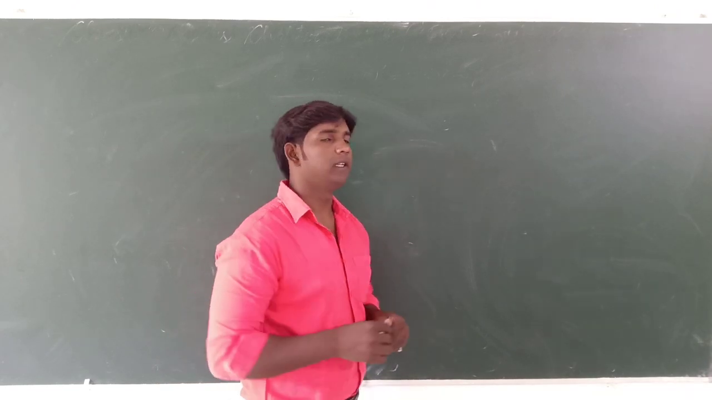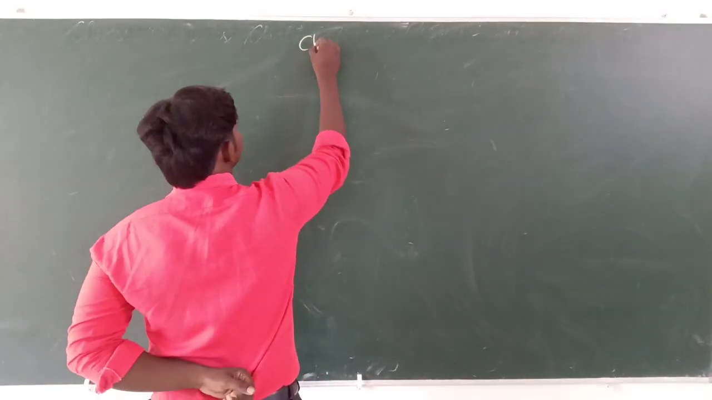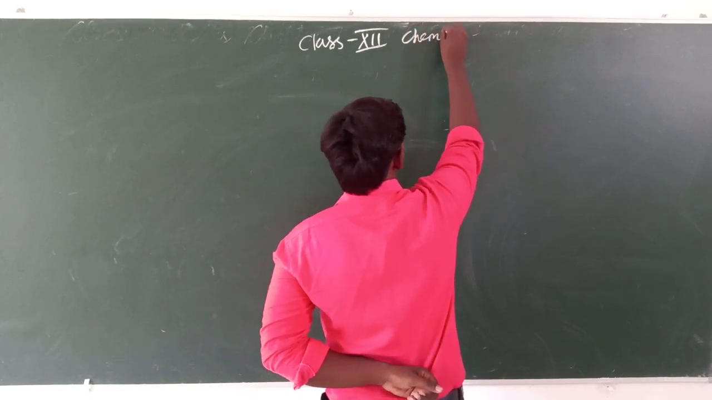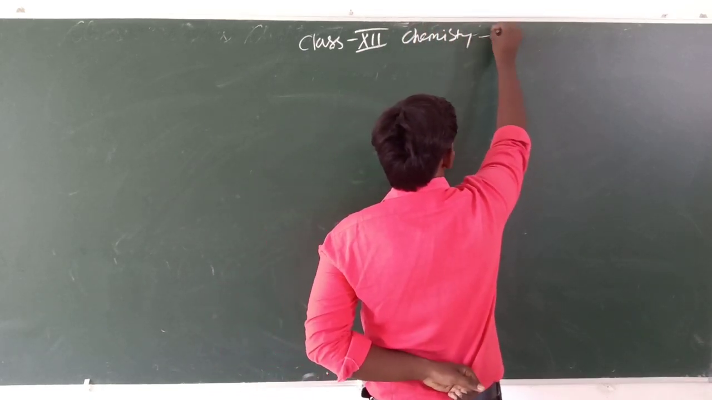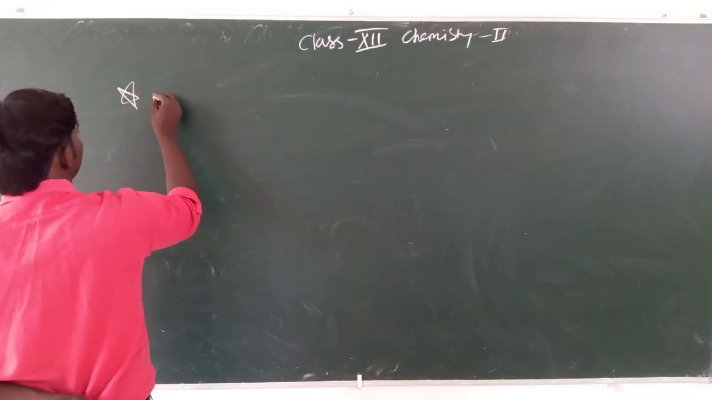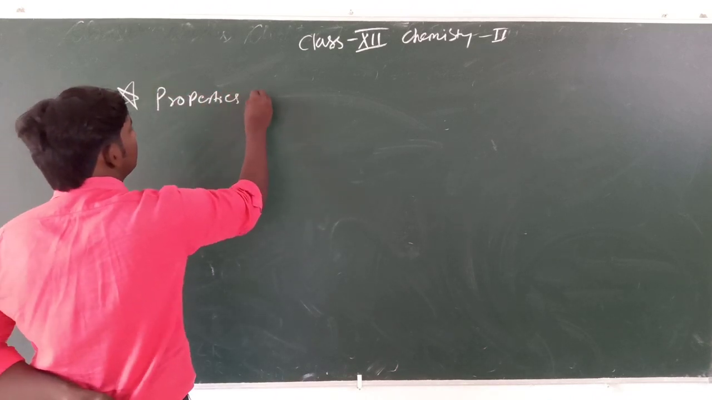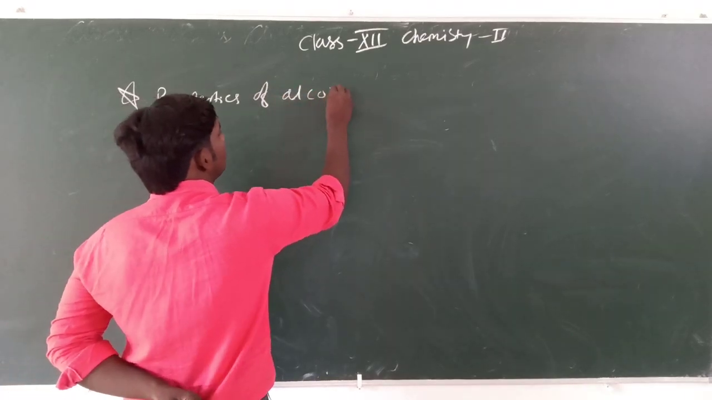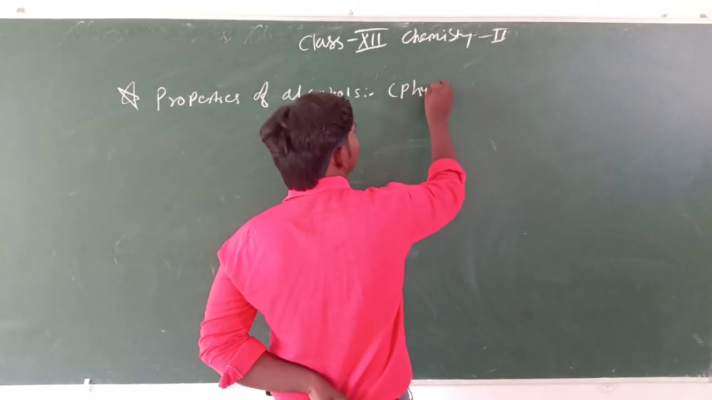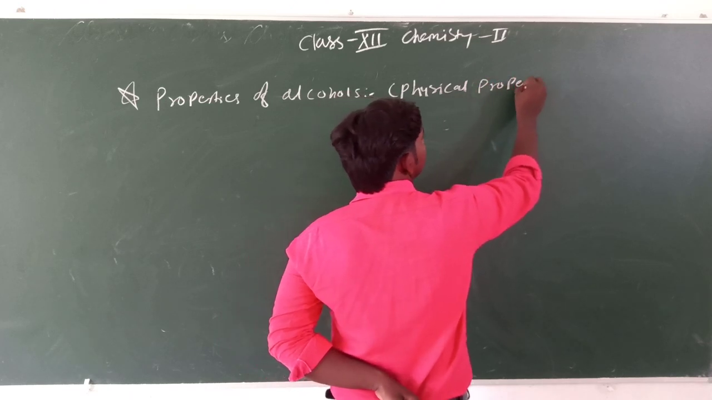So, today we start with the properties of alcohol. Okay, this is class 12 chemistry, part 2, that is properties of alcohols. And that is physical properties.